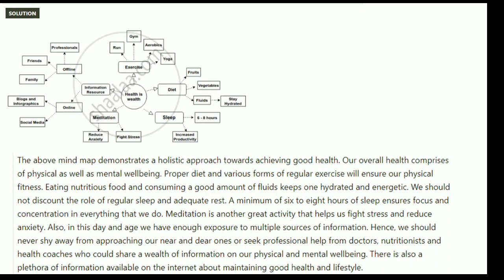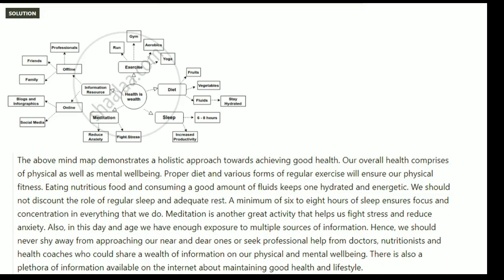Okay, and then in information resources, I'll seek information related to health. I'll collect information from offline and online sources also. Online, I'll read blogs and infographics. From social media, I'll receive information, the posts, or any other form. Okay, and in offline resources, how will I collect information regarding health?